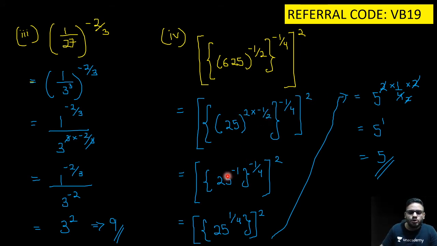Strike off this 2, you get 25 raised to the power minus 1. And copy the same thing again here, that is raised to the power minus 1 upon 4, and the whole square. Then minus 1 into minus 1 will give you plus 1, so 1 upon 4. Now convert 25 to 5 square. So you get 5 raised to the power 2 into 1 upon 4 into 2. So 2 ones are 2, 2 twos are 4. So you get 5 raised to the power 1, which is nothing but 5.